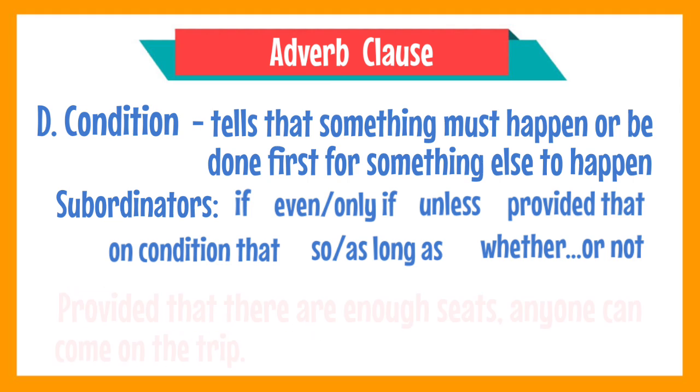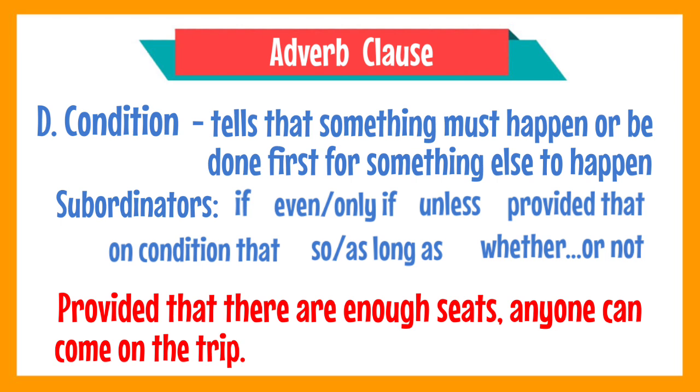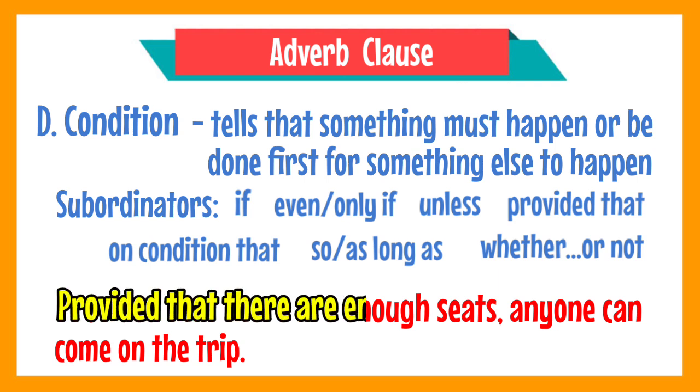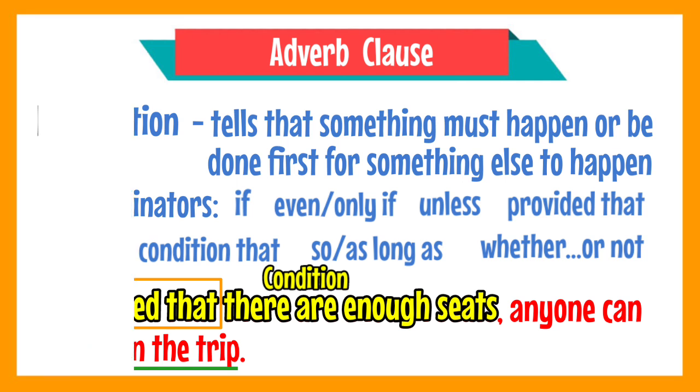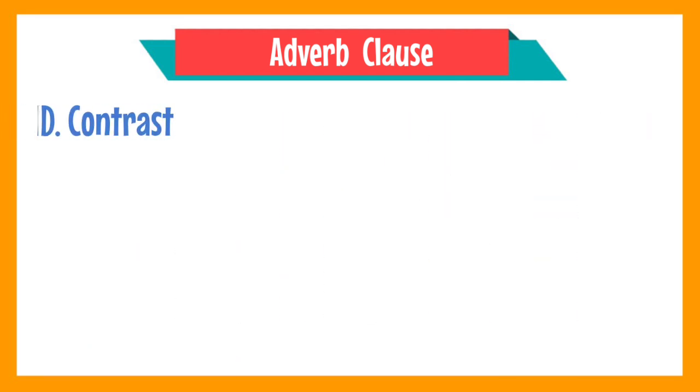Another example. Provided that there are enough seats, anyone can come on the trip. The adverb clause of condition in this sentence is provided that there are enough seats. This is something that must happen or be met in order for another thing to happen, which is being able to come on the trip. And the subordinator used is provided that. Clear? Now let us move on to the adverb of contrast.